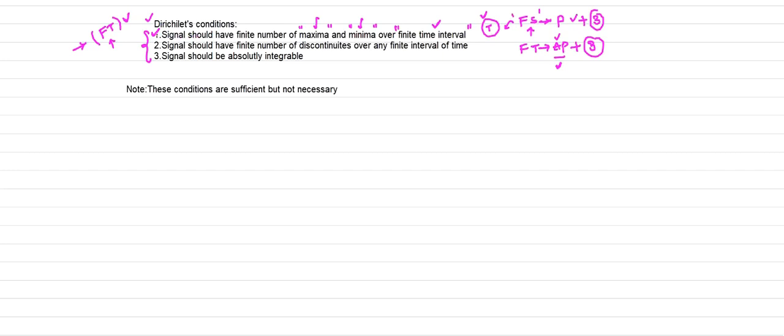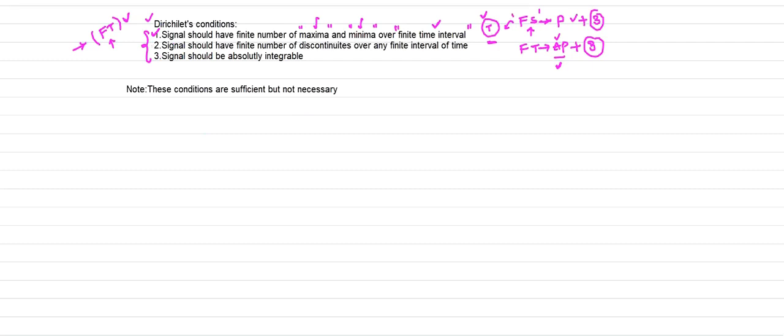I already explained this condition in the case of Fourier series with the help of graphs. The same condition holds good for Fourier transforms also, but the difference is that in the case of Fourier series we consider the maxima and minima over the range of the time period. In the case of Fourier transforms, since it is applicable to aperiodic signals, there is no concept of period. Therefore we consider a finite time interval, and in that interval the signal should have finite maxima and minima. That is your Dirichlet condition 1.